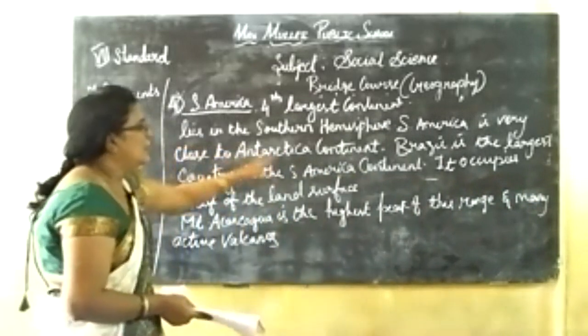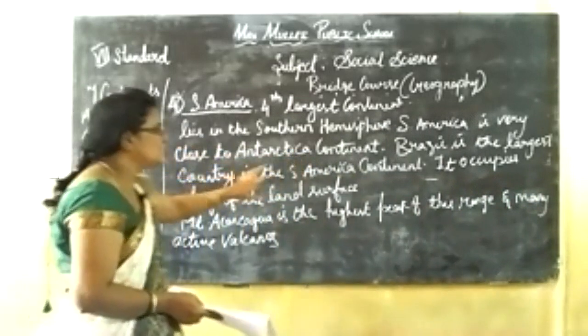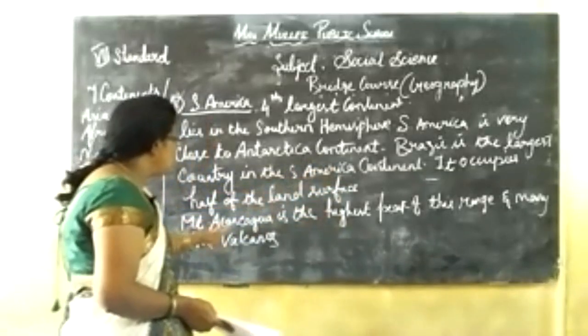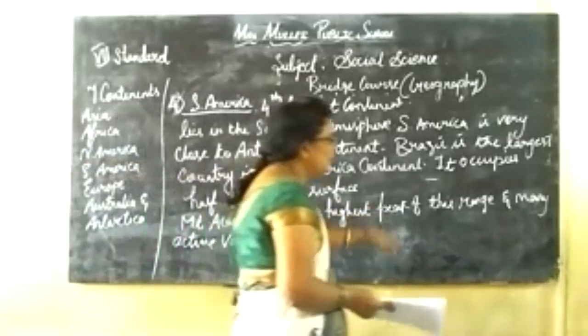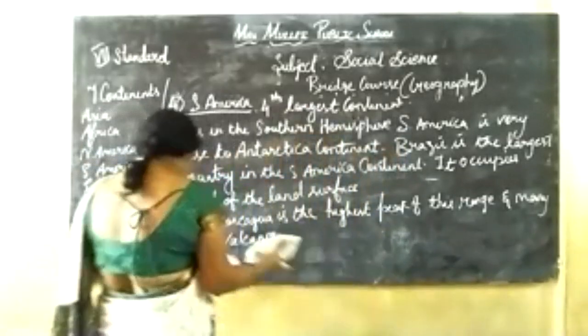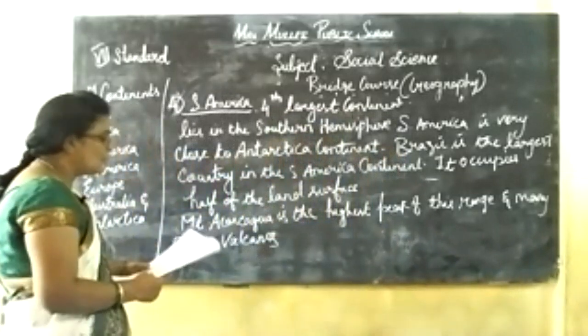See, Brazil is the largest country in the South American continent. It occupies half of the land surface. Mount Aconcagua is the highest peak of this range, and many volcanoes are here.